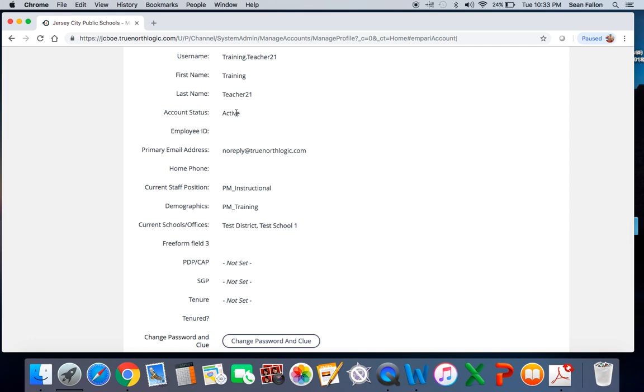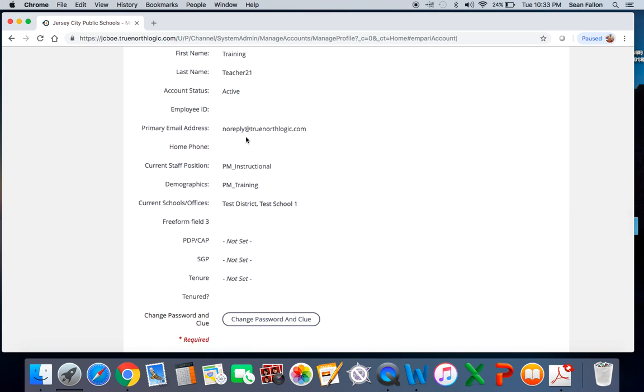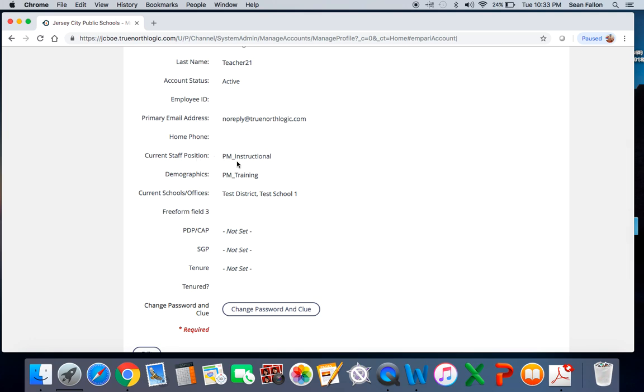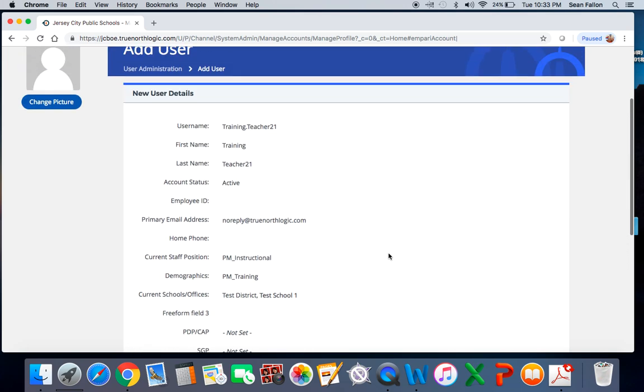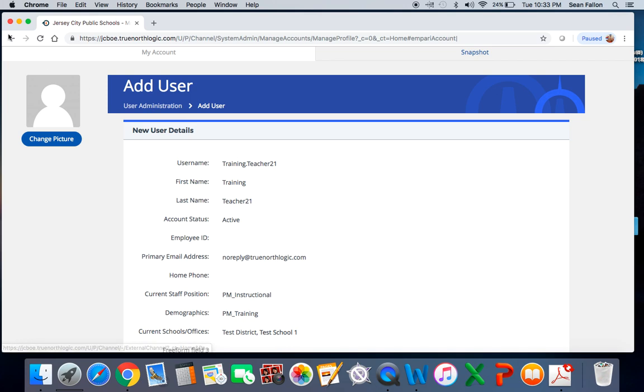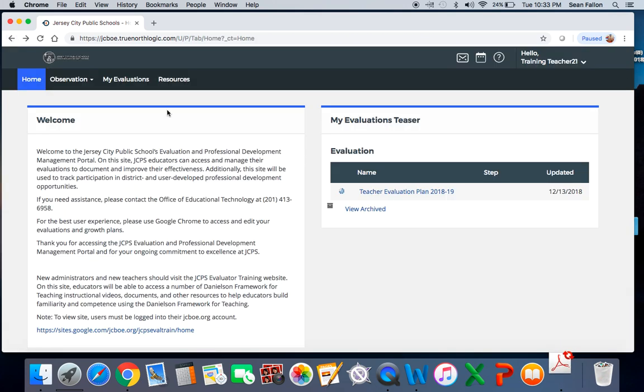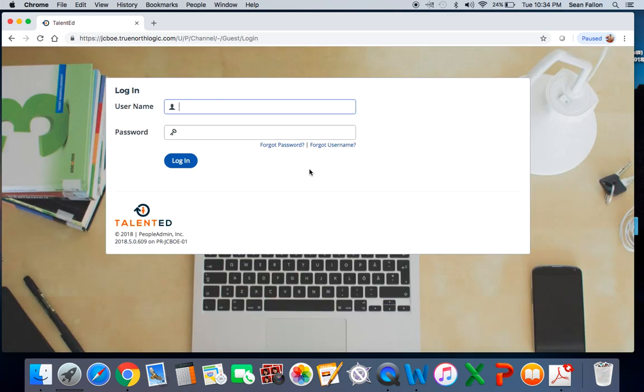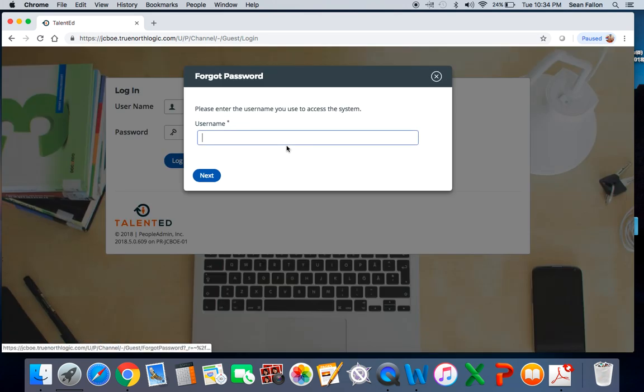This is where it would say what your current position is, where you're working, the type of demographic that you're teaching. Obviously it doesn't say here, but when you look at your own profile, all that information is going to be there. If you end up not being able to log in using your district email and the ChangeMe18 password, come over to the main page where it says forgot password or forgot username. Click forgot password.